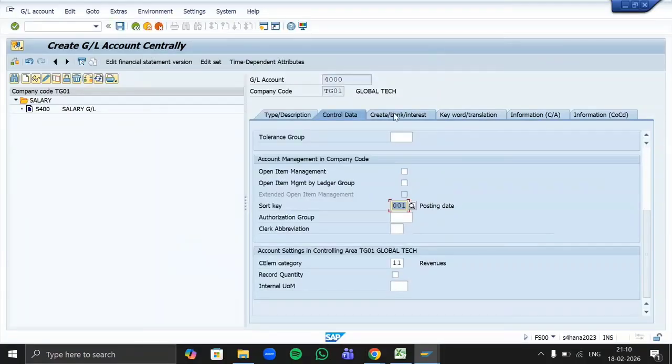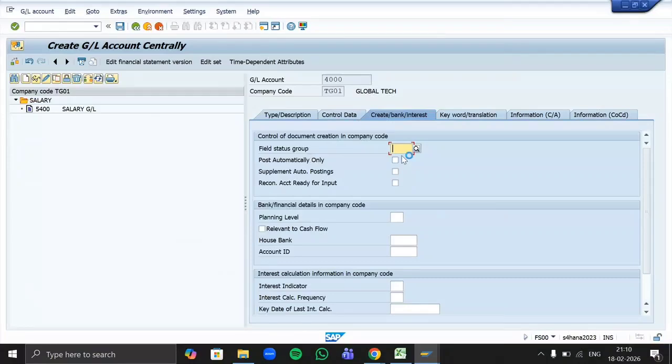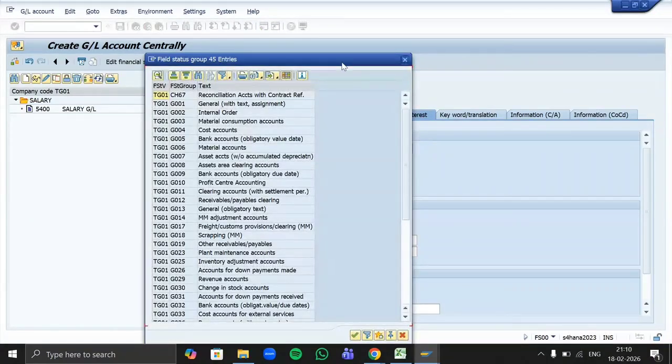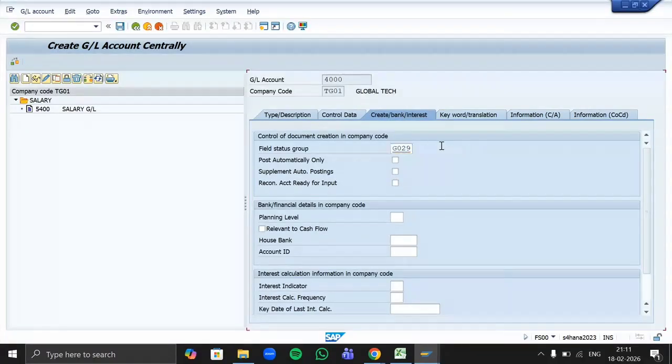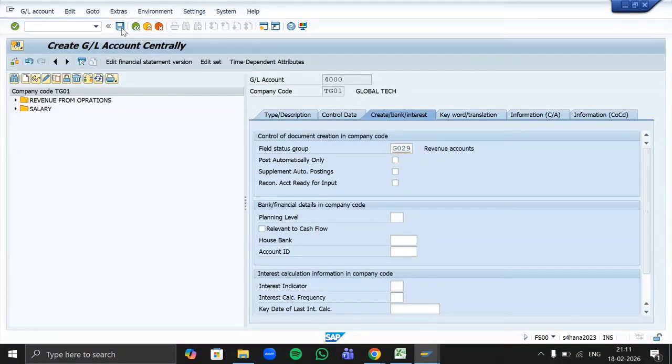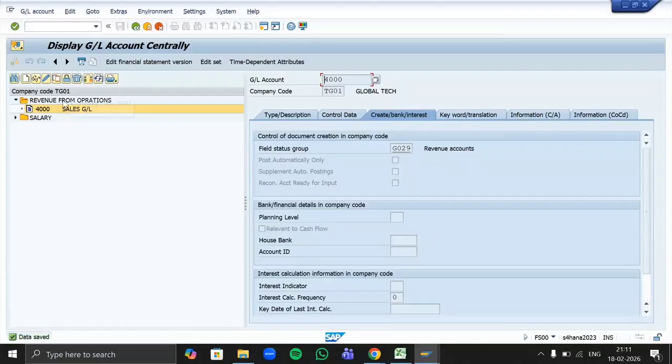Yes, let's go to create bank and interest. Assign your field status group. Which status group will be assigned if you are creating your revenue GL? G029. Exactly, that is for the revenue accounts. So select your G029 and save it. Here you can see in the GL tree under revenue from operations, the sales GL is created as 4000.